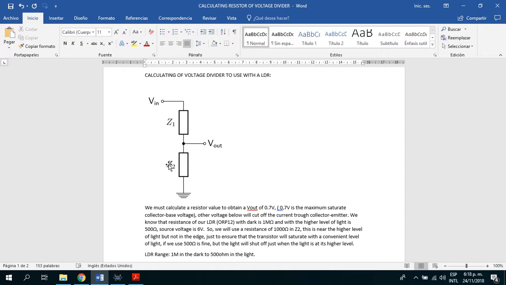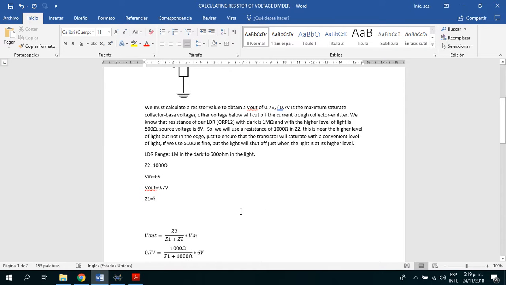Just to ensure that the transistor will saturate with a convenient level of light. If we use 500 it is fine, but the light will shut off only when the light is at its highest level.